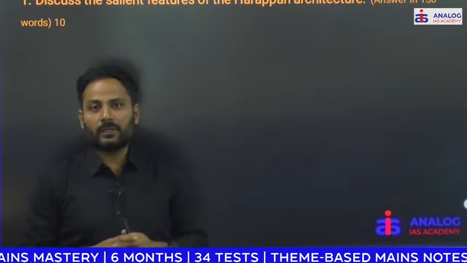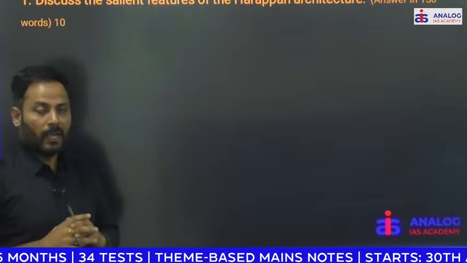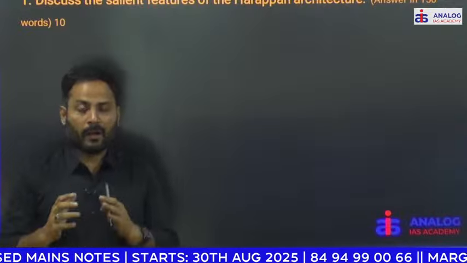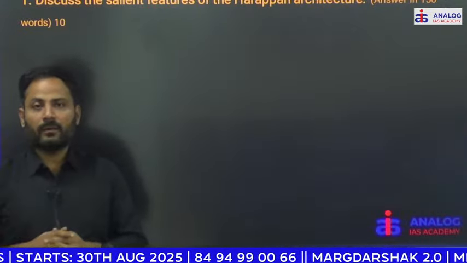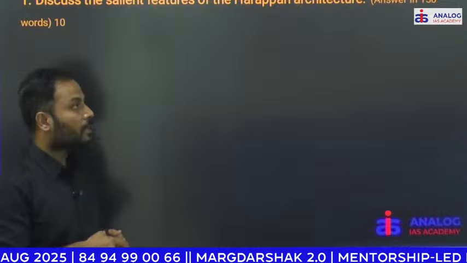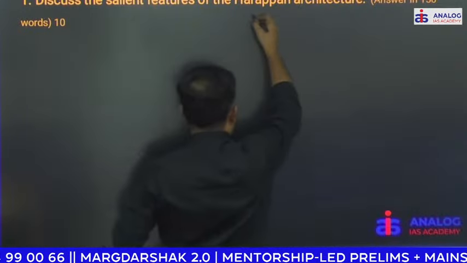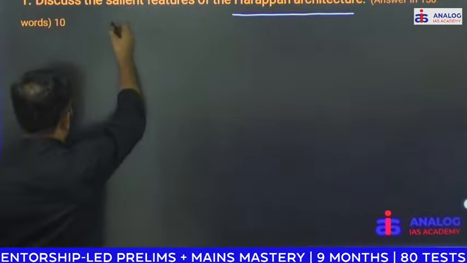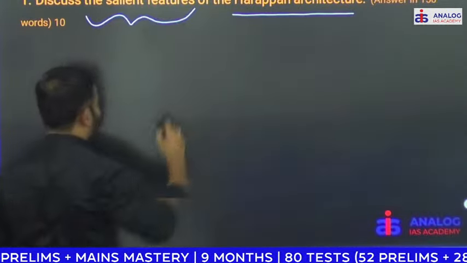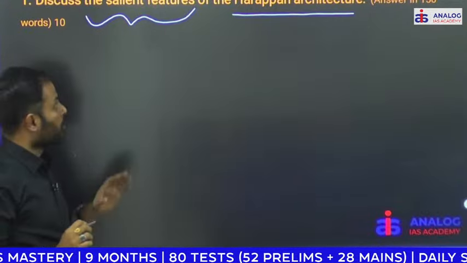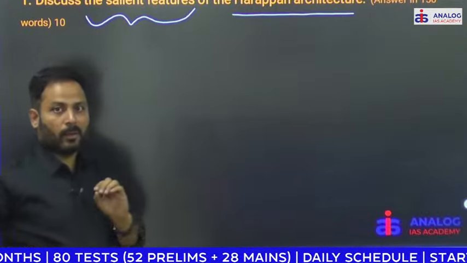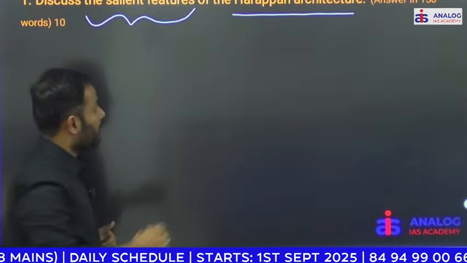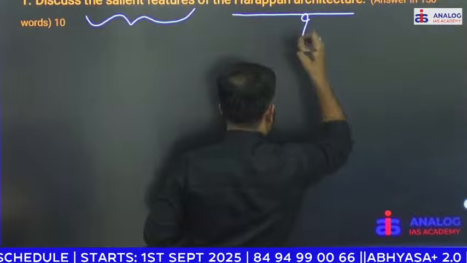So we start with the Indus Valley civilization. In Indus Valley civilization, we may focus more on the town planning, or else society, polity or religion. But this time they have highlighted the Harappan architecture. What you have to write? So they asked about the salient features of Harappan architecture. So don't just jump into writing all the points that you know. Try to maintain the distinction. You have to emphasize only on the architecture.